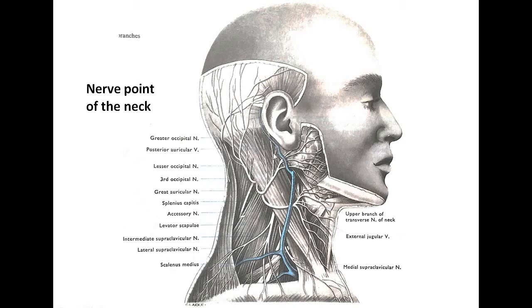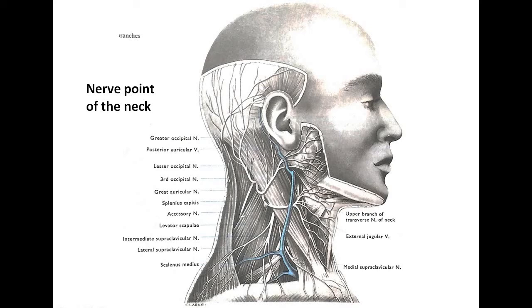auricle. This is the greater auricular nerve, which runs upward and forward across the sternocleidomastoid towards the angle of the mandible, where it divides into the anterior branch and the posterior branch. The anterior branch will supply the skin over the angle of the mandible, and the posterior branch will supply the lower part of both surfaces of the auricle.